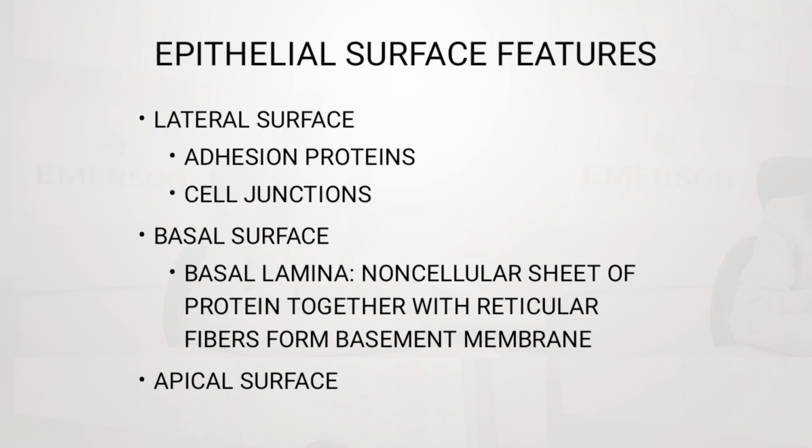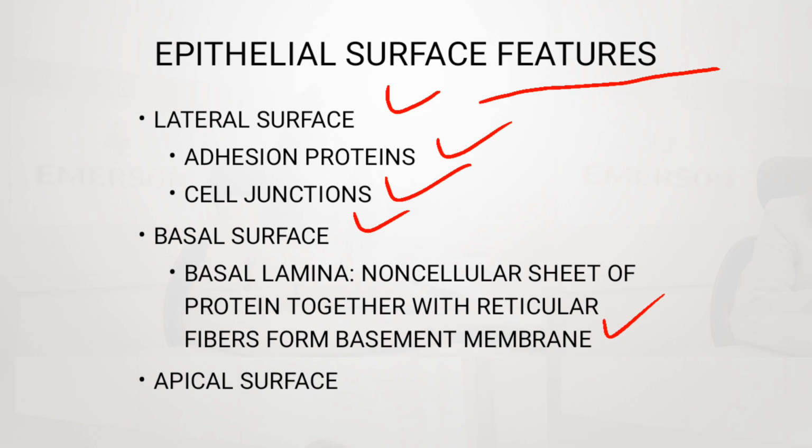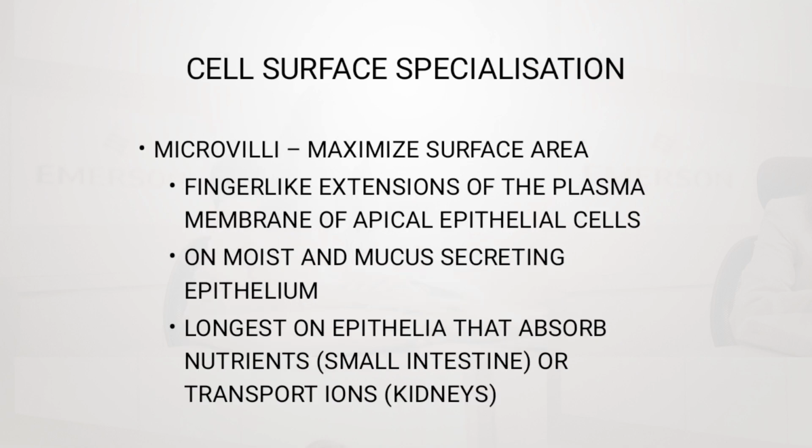So we also have to now go through the epithelial surface features, where we talk about the features of the epithelial surface. The lateral surface contains adhesion proteins and cell junctions, which we have already tackled. Then the basal surface contains the basal lamina, where we have non-cellular sheets of protein together with reticular fibers, which form a basement membrane. Then we have an apical surface. Then we talk about the cell surface specialization.